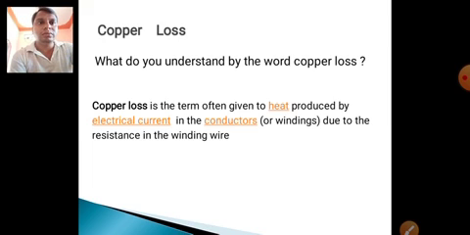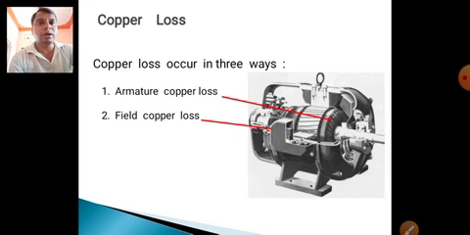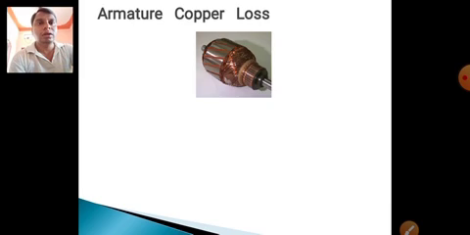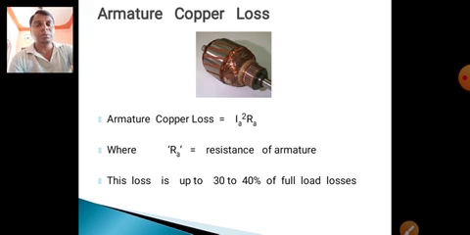The copper loss mainly depends on the heat produced by the electric current in the conductors. The main concept of copper loss is the electric heat produced by the electric current in the conductors or windings due to the resistance of the winding. Copper loss occurs in three ways: armature copper loss, field copper loss, and brush contact copper loss. The armature copper loss formula is Ia squared Ra, where Ia is the armature current and Ra is the armature resistance. This loss is about 30 to 40% of the full load losses.